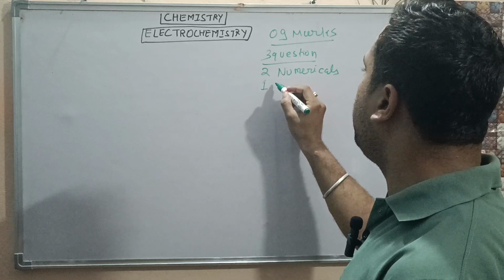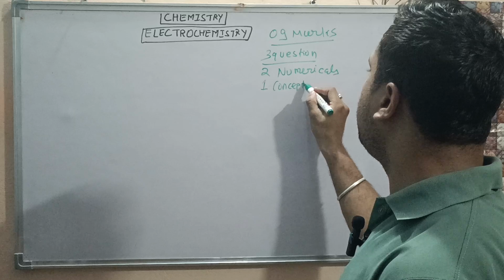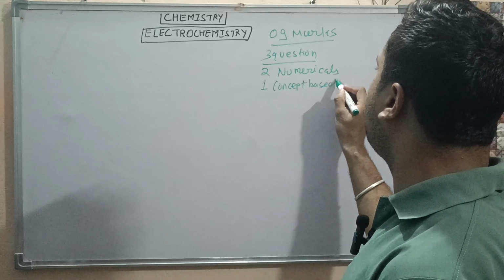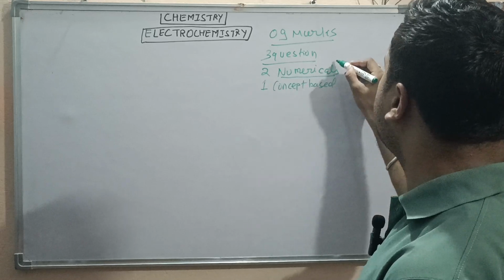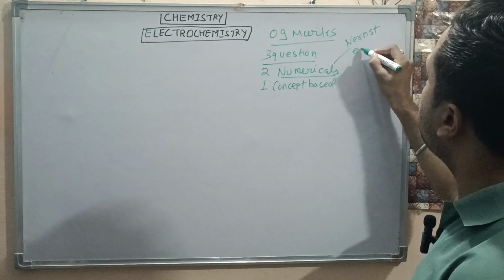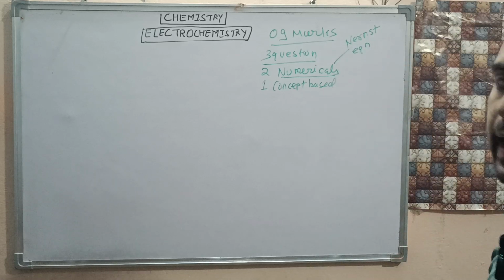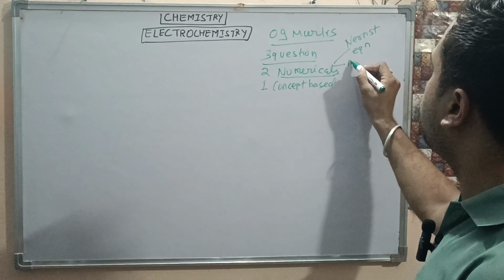One could be a concept based question, or it can be from batteries. 2 numericals we get. Numericals generally we get from the Nernst equation, and we get numericals from molar conductivity.